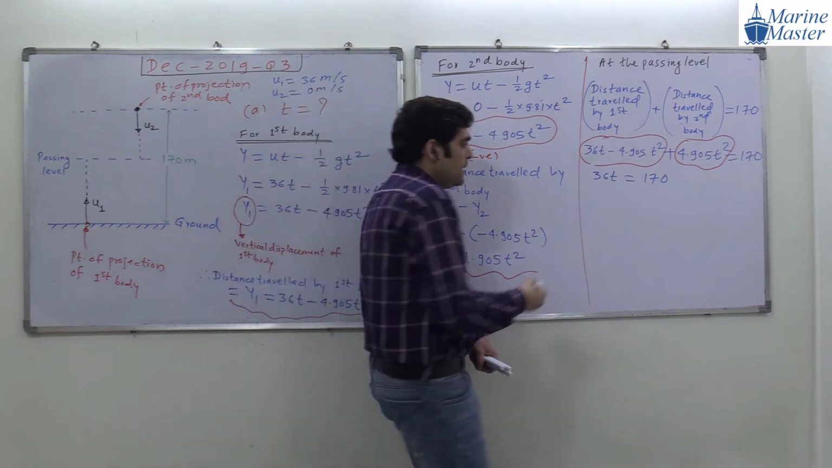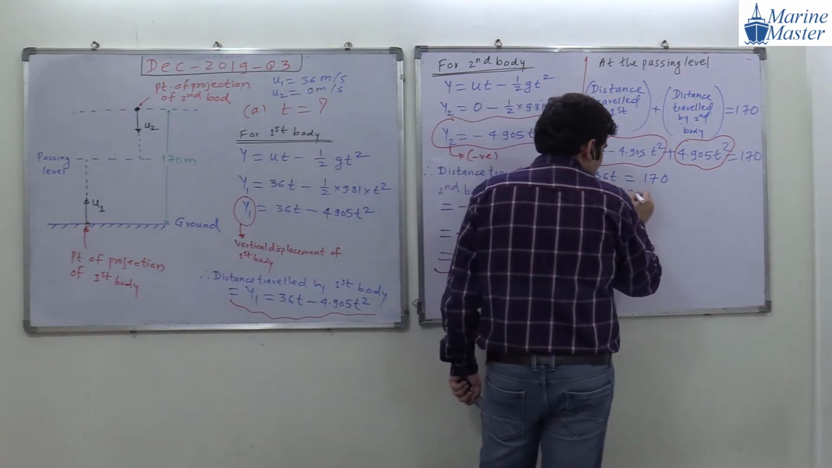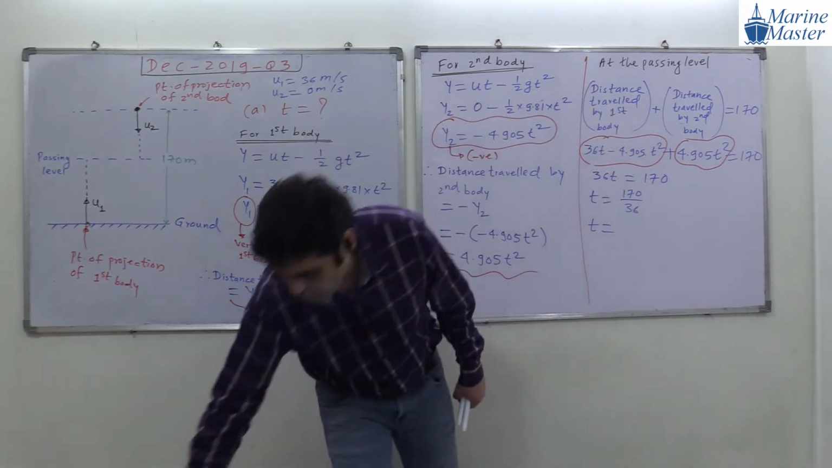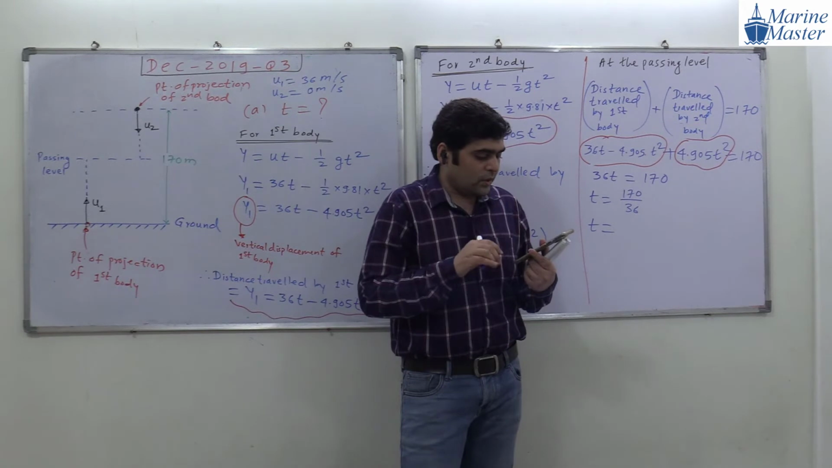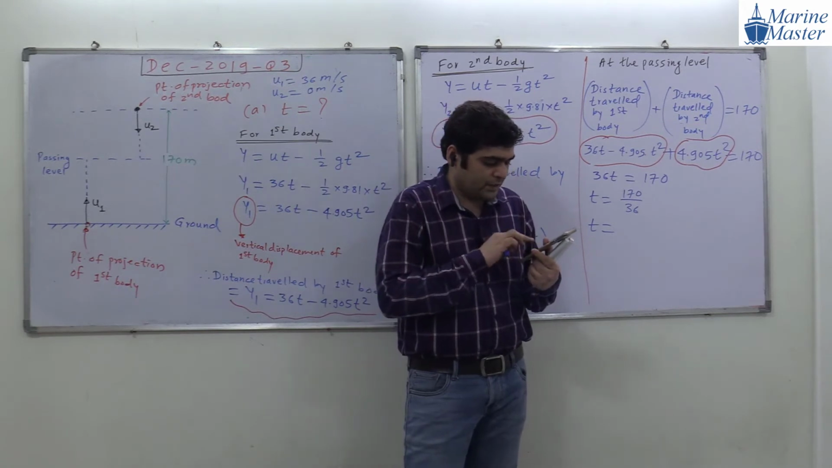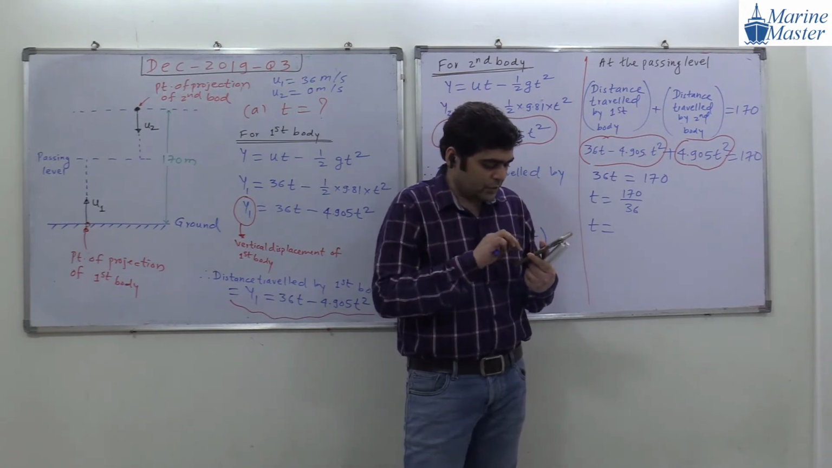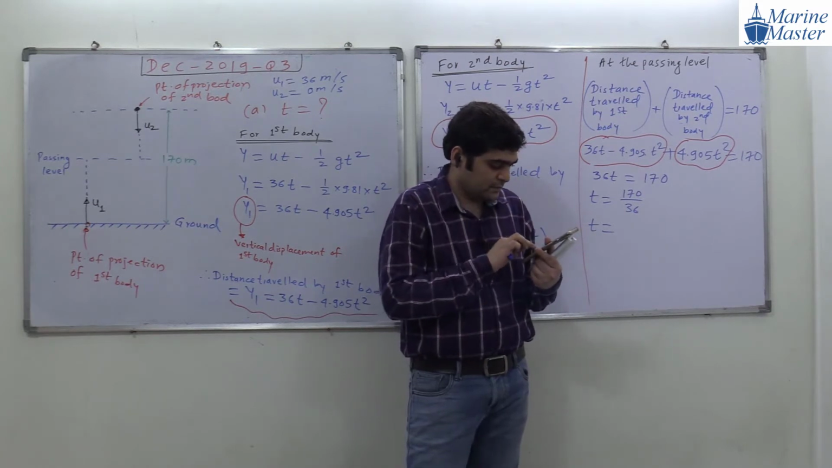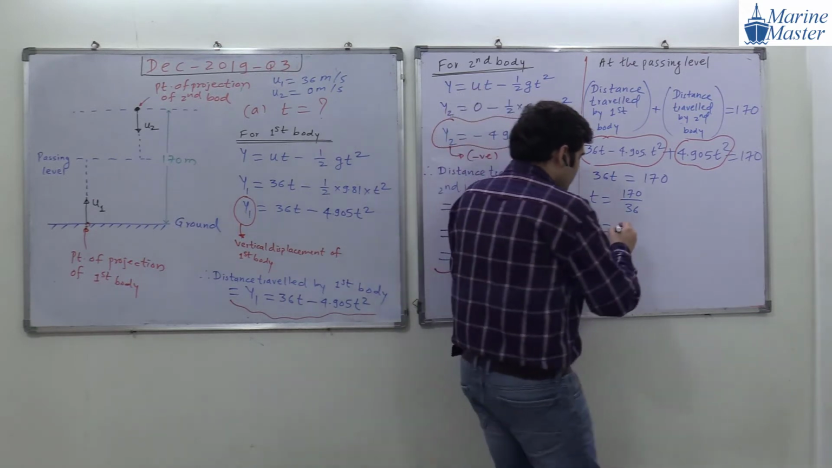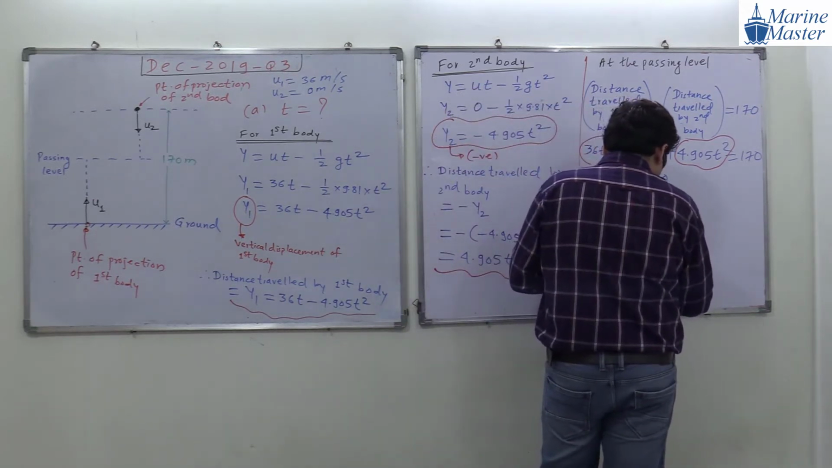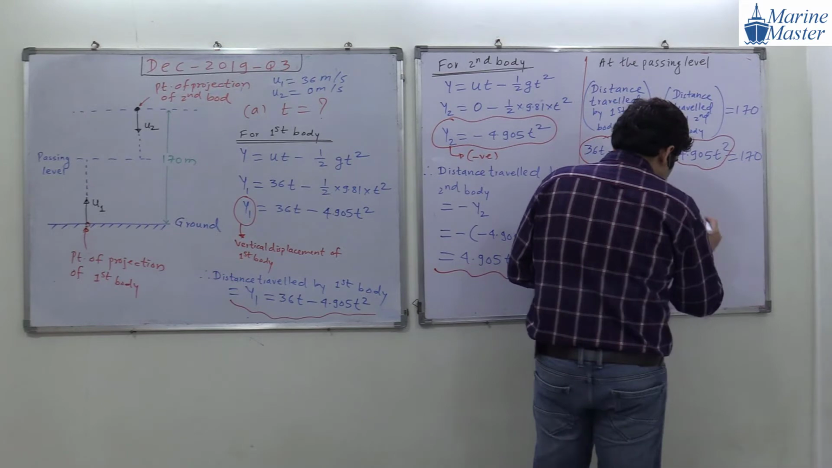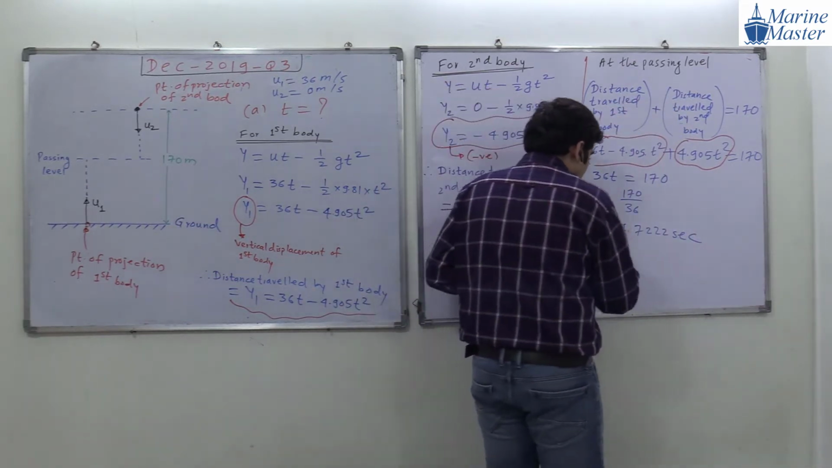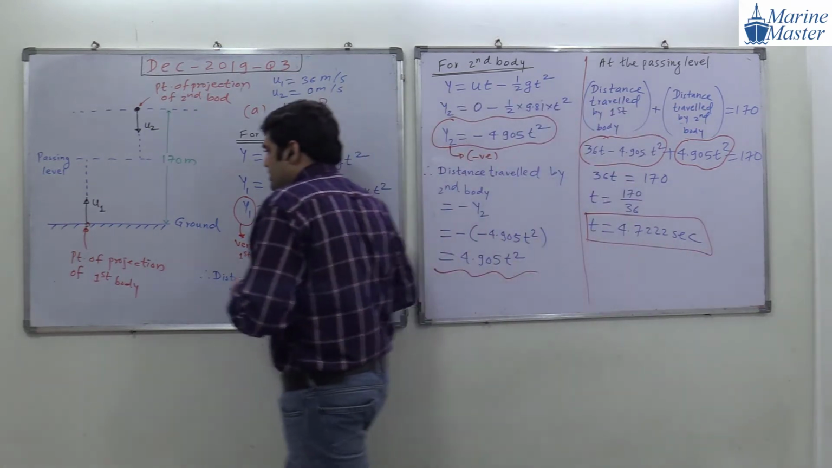So time will be equal to 170 by 60. Very simple solution, guys. Only a few logic points are here. Everyone getting my point? Very simple question. Guys, please calculate 170 divided by 60. It is 2.8333 seconds. Everyone got this one? Does anyone have any doubt in this discussion?